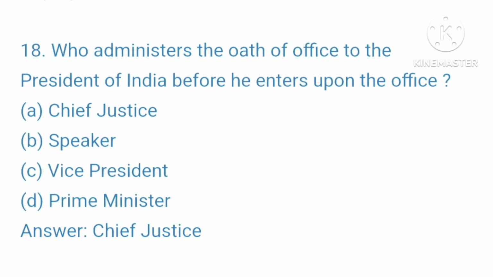Question 18. Who administers the oath of office to the President of India before he enters upon the office? आपकी ऑप्शन है A. Chief Justice, B. Speaker, C. Vice President, D. Prime Minister. Your right answer is Chief Justice.